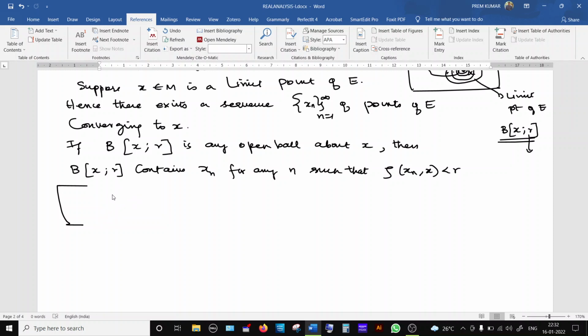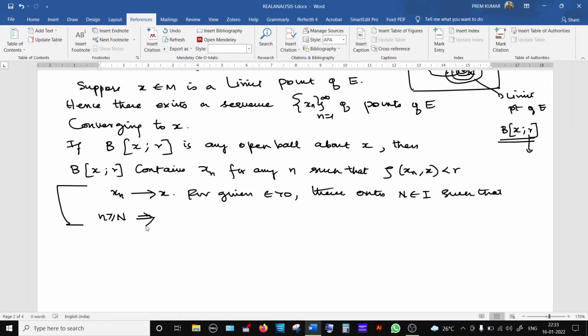So what is the limit of a sequence? Suppose this sequence xn approaches x. So what does the definition say? For given epsilon greater than 0, there exists an N in I, a positive integer N, such that whenever n is greater than or equal to N, because we are dealing with metric space, so we have to be very careful using the symbol, the distance between xn and x will be less than epsilon.